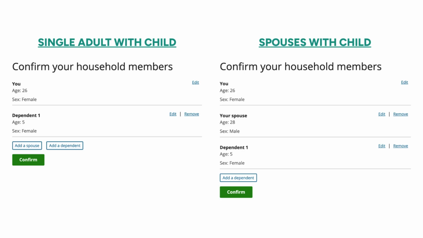After you have filled in info about the adults and children in your tax household, this screen asks you to confirm your household members. It shows the information you entered and allows you to edit and make changes if needed. Here's an example for a single parent and one for spouses with children. Confirm the information is correct, then click the green Confirm button to continue.